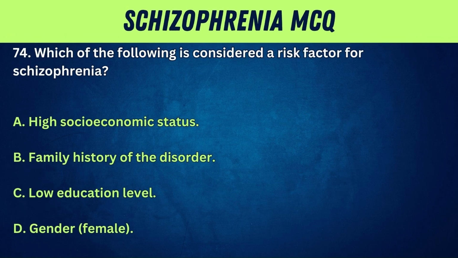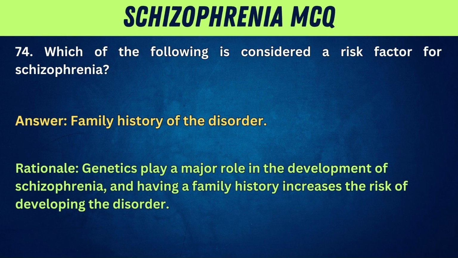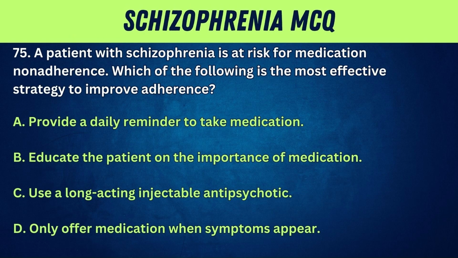74. Which of the following is considered a risk factor for schizophrenia? A. High socioeconomic status. B. Family history of the disorder. C. Low education level. D. Gender, female. Answer. Family history of the disorder. Rationale. Genetics play a major role in the development of schizophrenia, and having a family history increases the risk of developing the disorder.